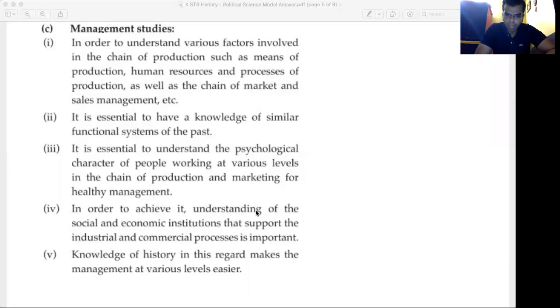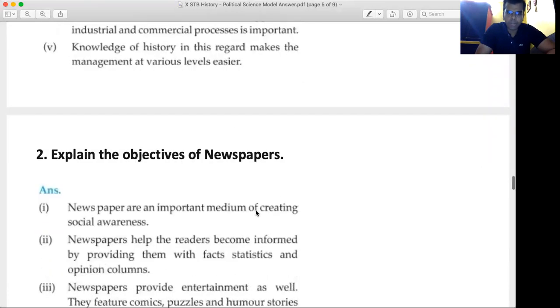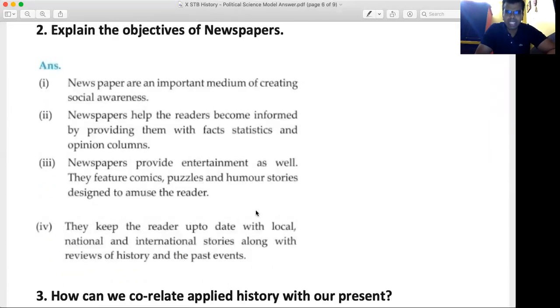After the first brief, let's go towards the next one. Explain the objectives of newspaper. Simple answer. There are 4 points, 1 mark for each point, 4 points for 4 marks.